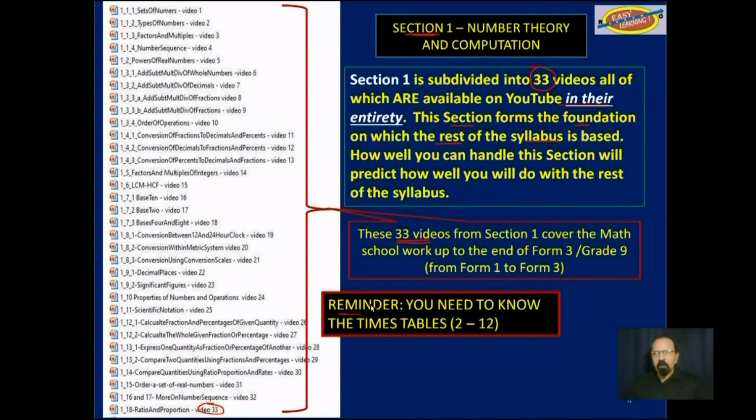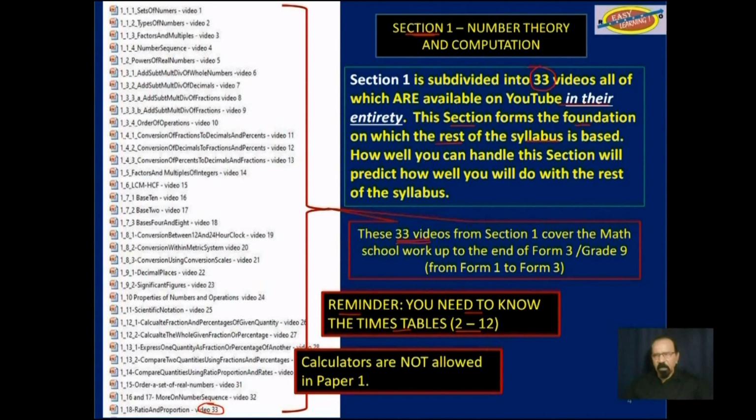Another reminder, you need to know the times tables 2 to 12. If you already know those, fine. But if not, you will have to learn them, especially since calculators are not allowed in paper 1.